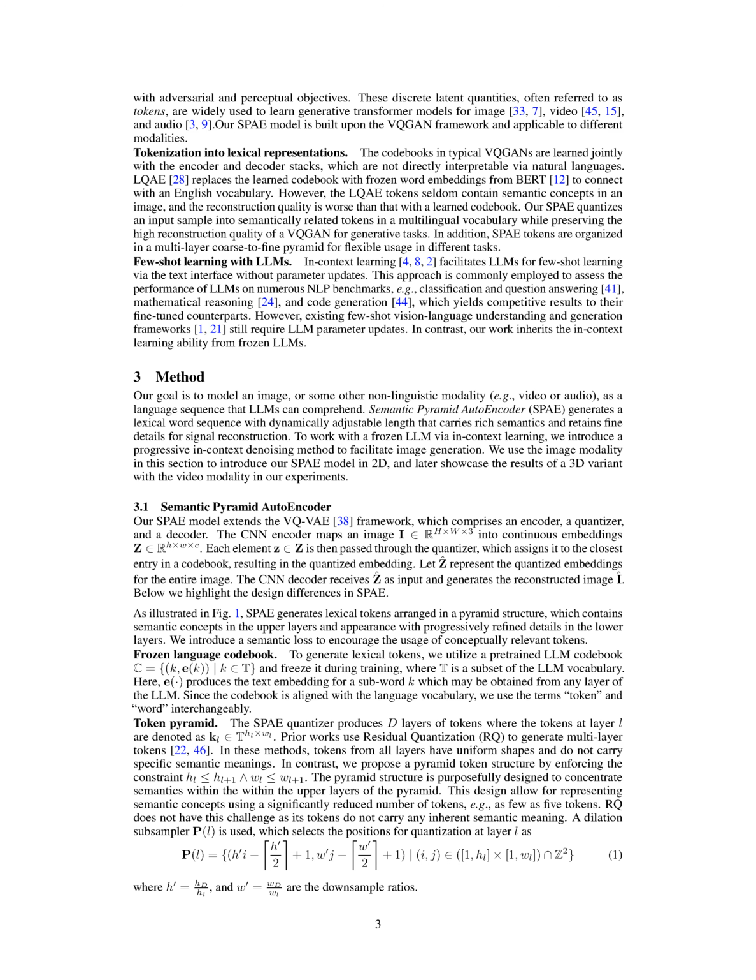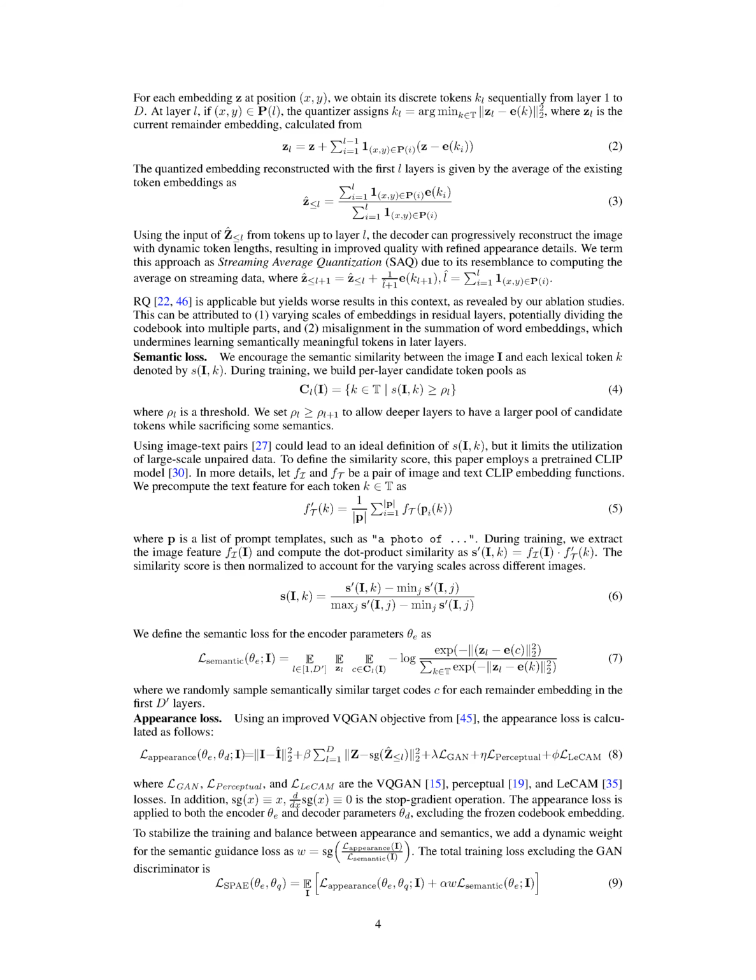To select the positions for quantization at each layer, we use a dilation subsampler, denoted as P(L). The subsampler selects positions based on a formula that involves the downsample ratios H_prime and W_prime, which are calculated by dividing the height and width of the final layer by the height and width of the current layer. For each embedding Z at a certain position X, Y, we get its discrete tokens K_L sequentially from layer 1 to D at each layer. If the position X, Y is in the set P(L), the quantizer assigns a token K_L.